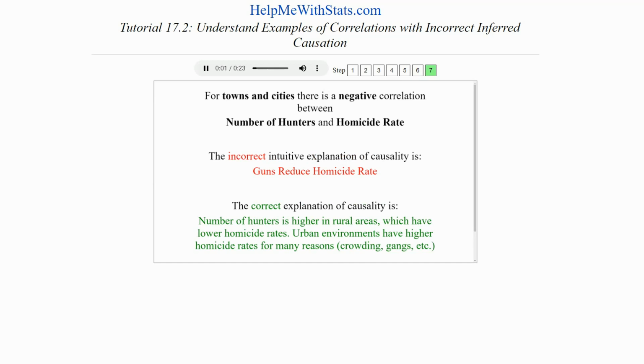In towns and cities, more hunters are associated with lower homicide rates. We could incorrectly explain that guns reduce homicide rates. In reality, the number of hunters is higher in rural areas, which have lower homicide rates. Urban environments provide more opportunity for homicide, crowding, gangs, etc.